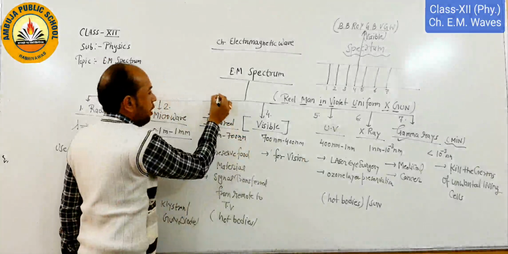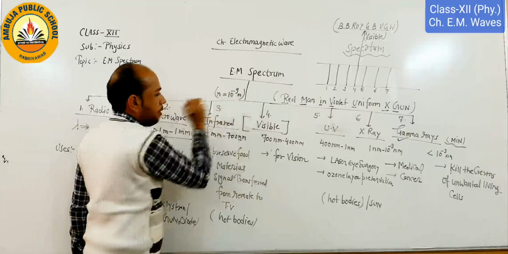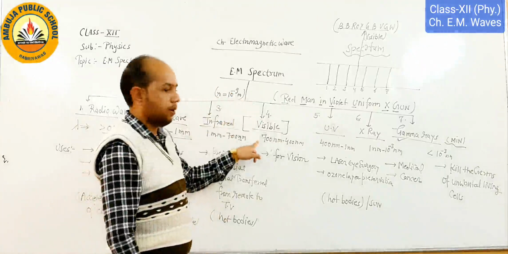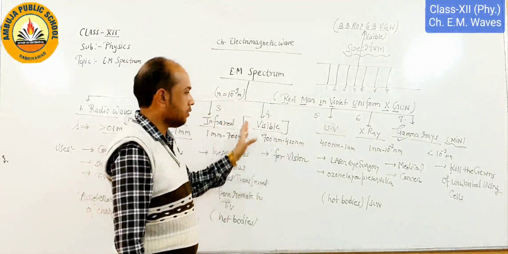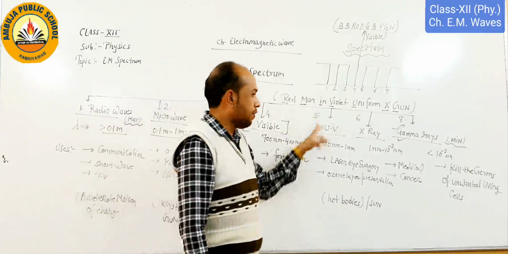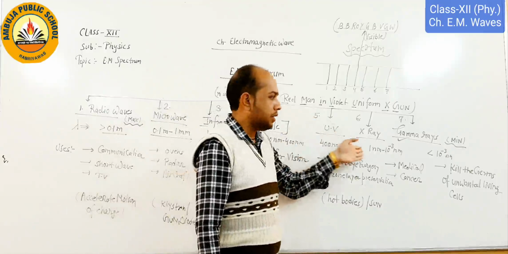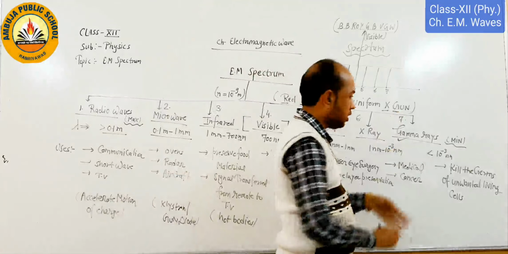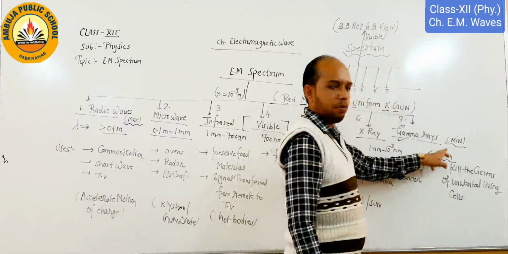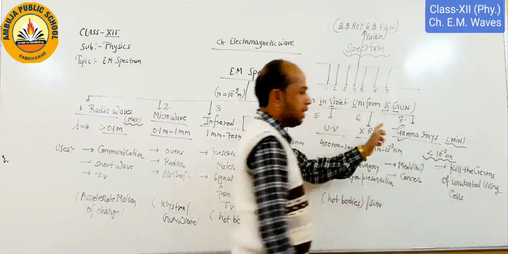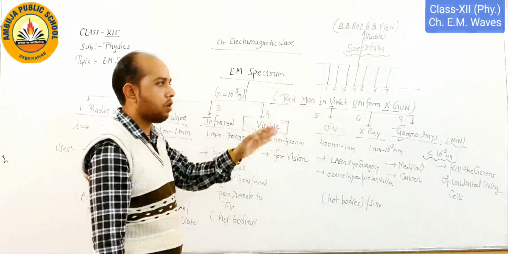Here n stands for nano, which is 10 raised to power minus 9 meter. Similarly for visible, 700 nanometer to 400 nanometer. This is very important. Fifth one is ultraviolet, 400 nanometer to 1 nanometer, and similarly for gamma ray, this is very minimum, less than 10 raised to power minus 3 nanometer. So this is the sequence from maximum to minimum, that is descending order of wavelength.